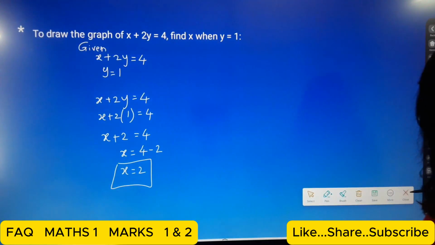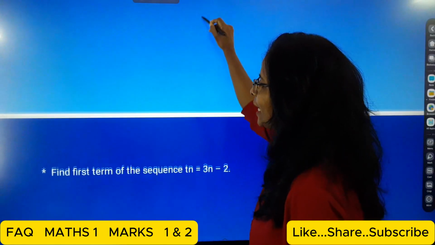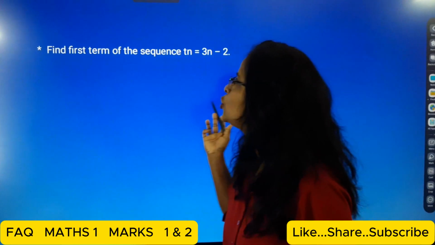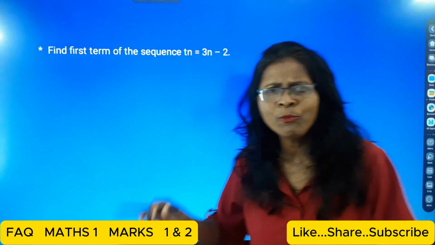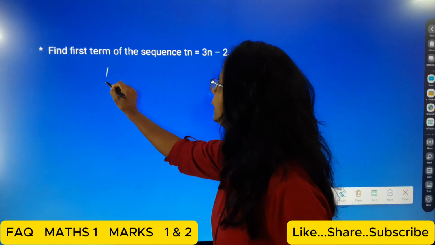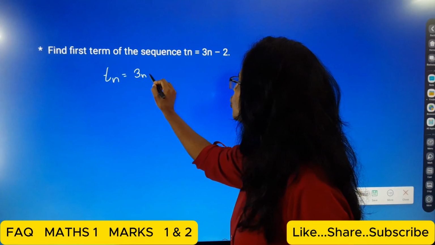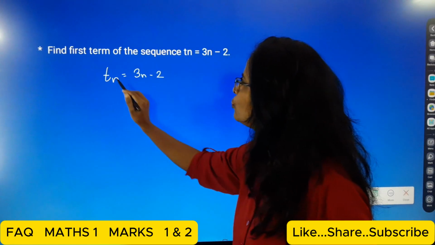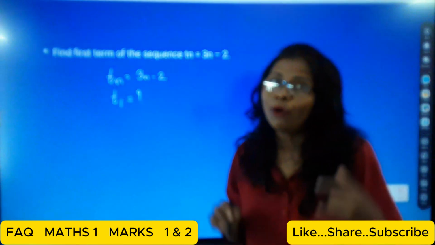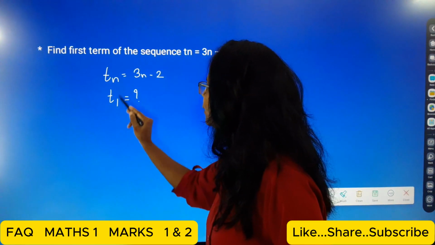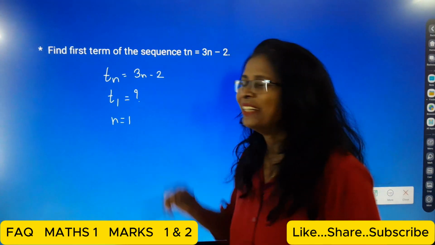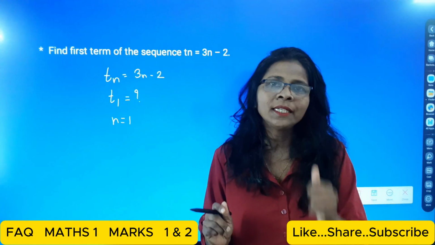FAQ, students. Okay, then the next one. Find the first term of the sequence Tn is equal to 3n minus 2. Here also the same thing happens, students. Tn is equal to 3n minus 2. So here we have to find the first term, that is T1. T1 is equal to question mark. So in the place of n, we have to write 1. That means we have to put n is equal to 1.